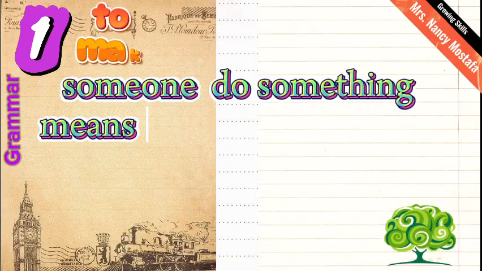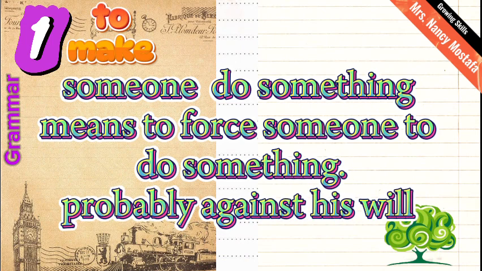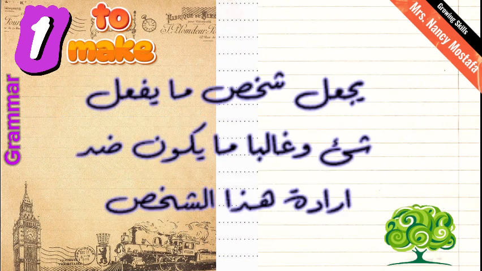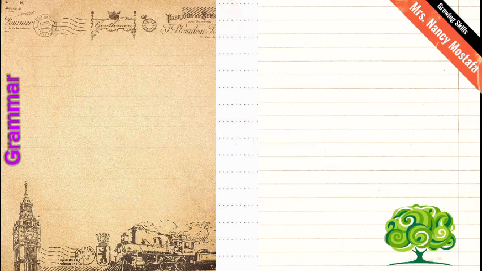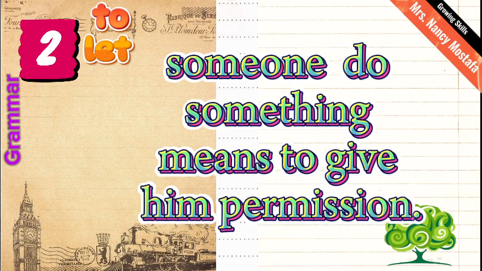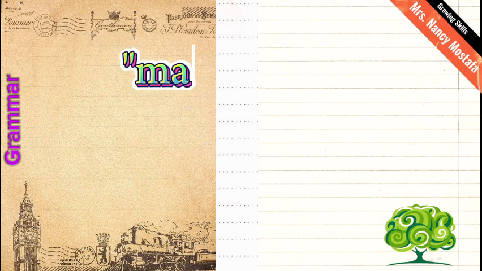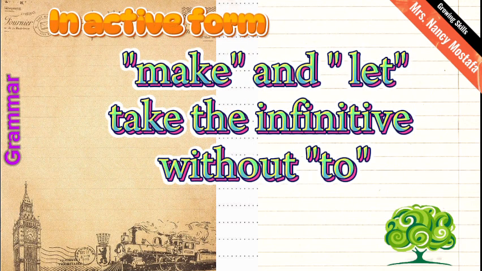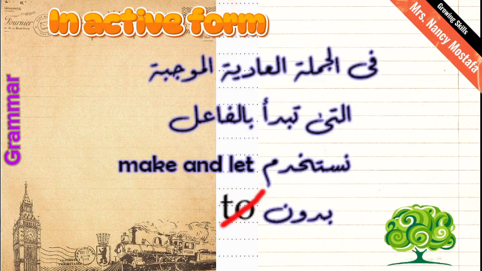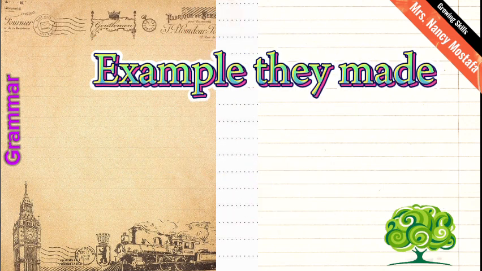To make, to force someone to do something against his will. يعني to make يجبر شخص على فعل شيء ضد إرادته. To let, give him permission to do something. أسمح لشخص بفعل شيء. In the active form, to make and to let take the infinitive without to. Make and let في الجمل العادية ما بنستخدمش معاها to.